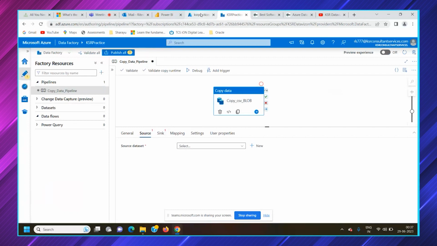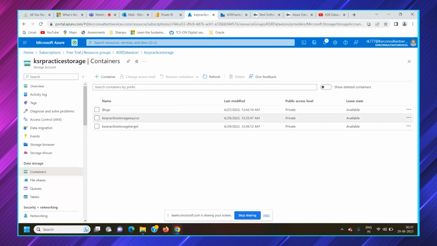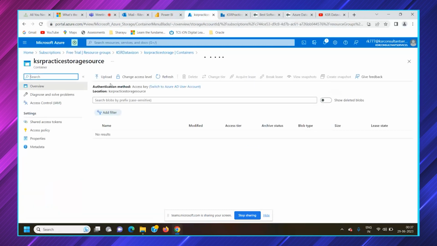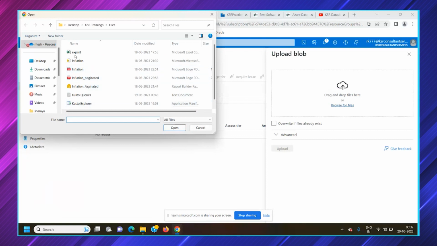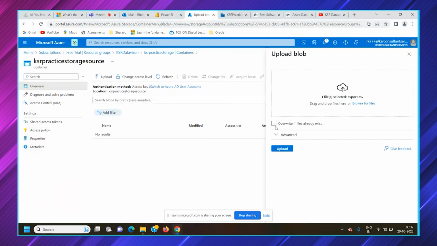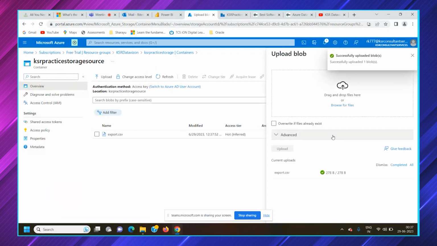So we have already created these two containers. What we will do is, in this container, we will upload a certain CSV file which we need to move. This CSV file I have exported. There is an option called overwrite if file already exists. As we have just created this new container, there isn't any file, so even if you click it, there won't be any effect. If that file is already available, it would automatically detect it. How it detects that, I will also help you with.